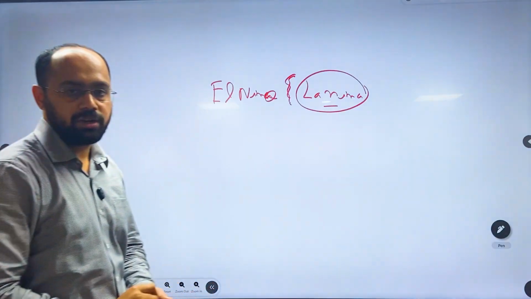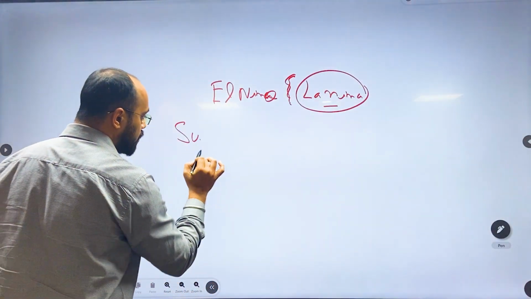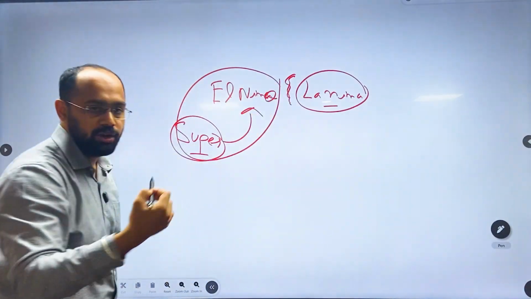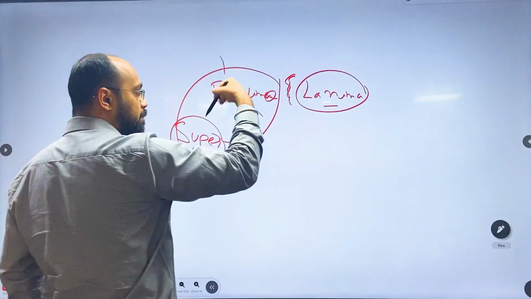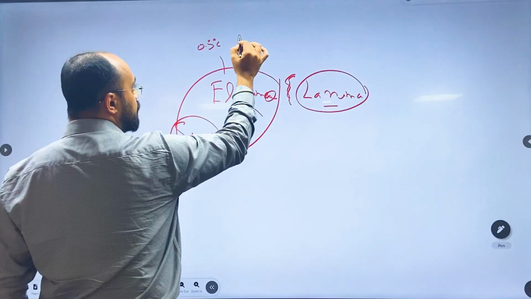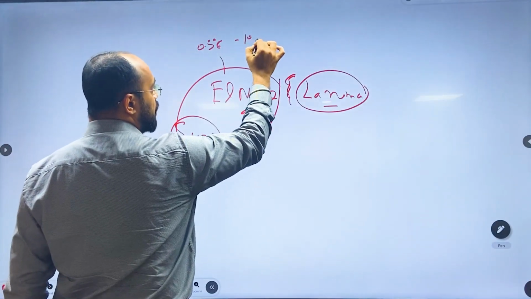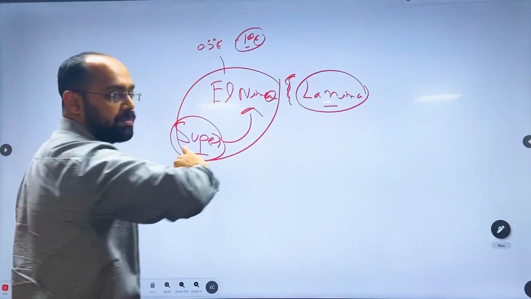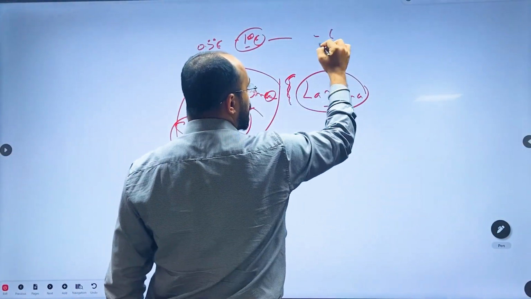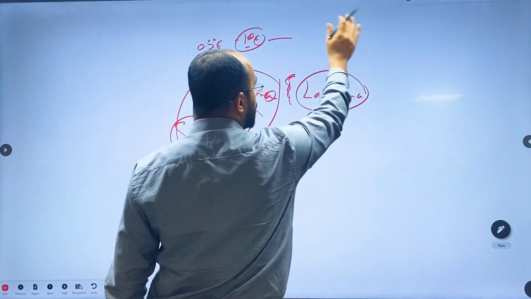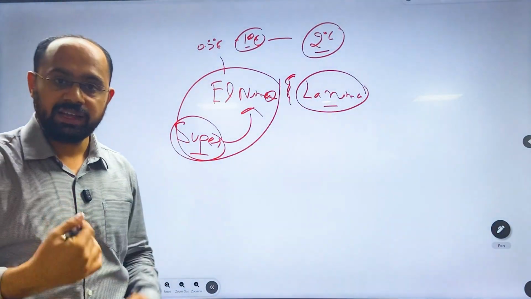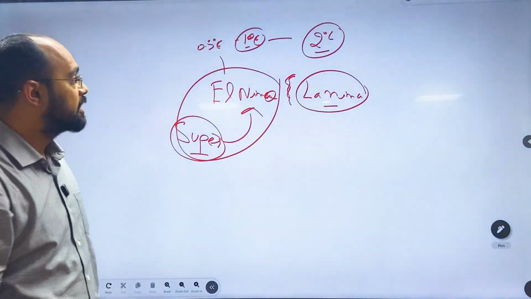One more important concept is that El Nino is now called Super El Nino. Why? Because earlier the water temperature rise was around 0.5 to 1 degree, and now it has increased from 1 degree to 2 degrees, which is an impact of climate change.